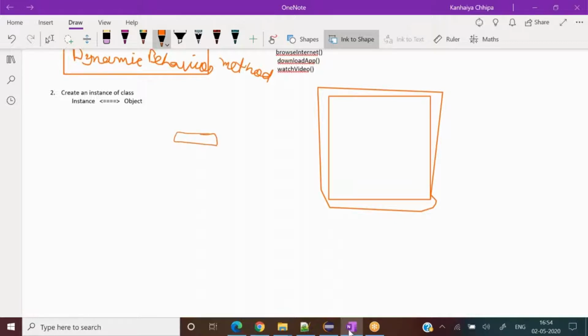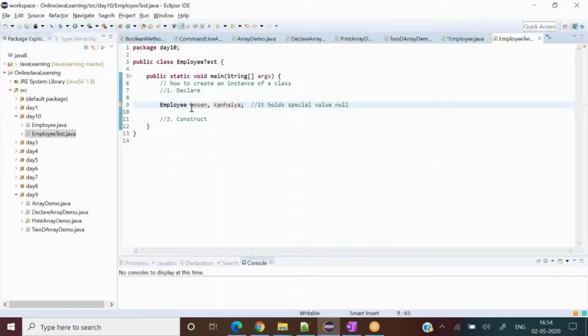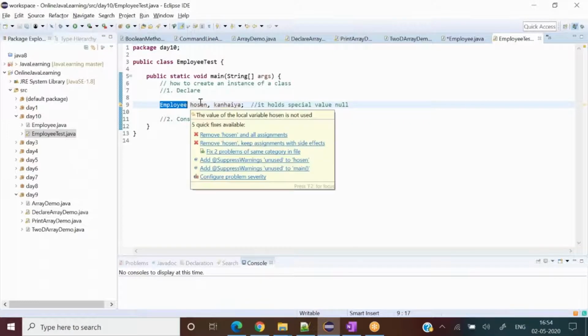So two remote controls I have created, which would be pointing to this television set, two references. Right now I have created a remote control which is not pointing to actually any television set. So I have done the declaration, but it is not holding any concrete object as of now.